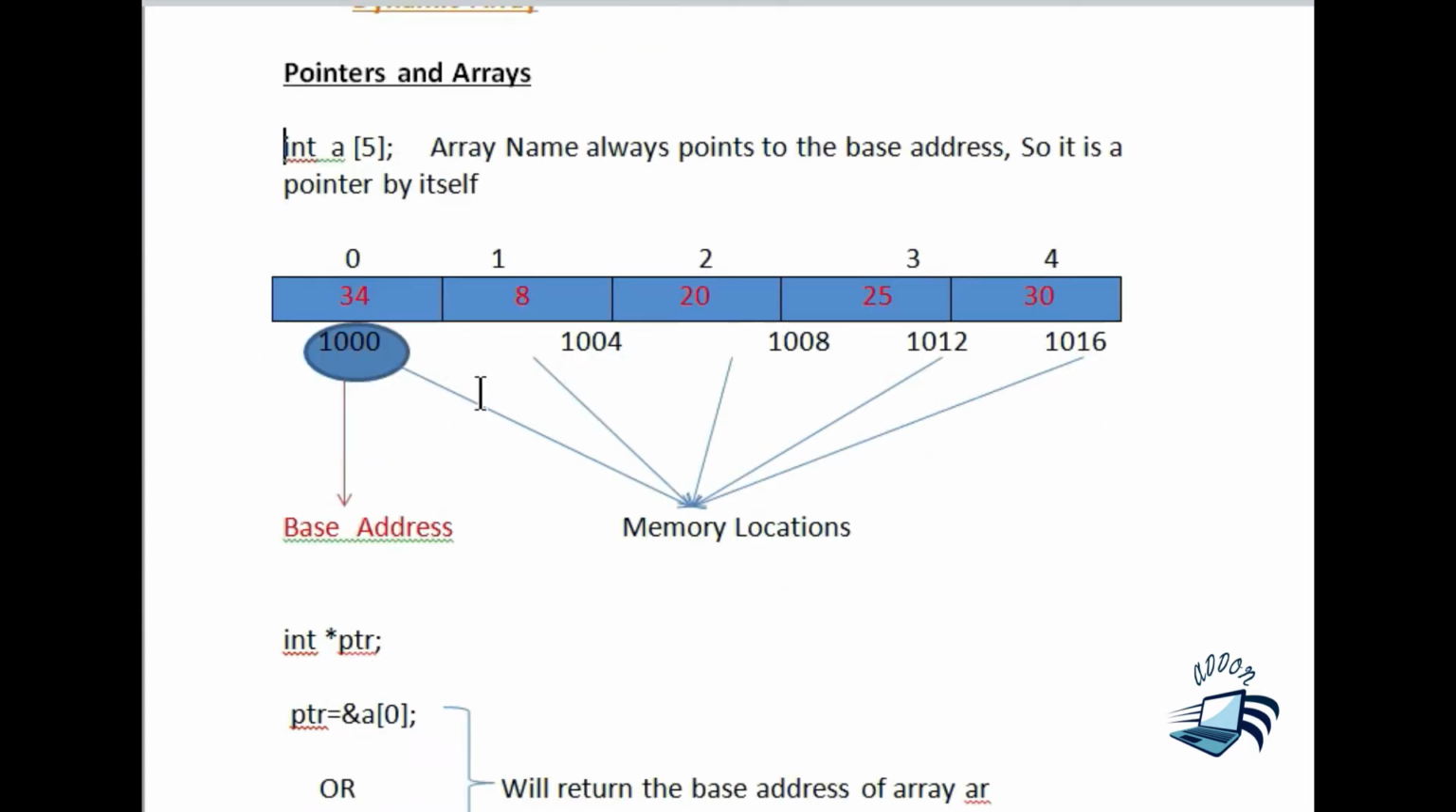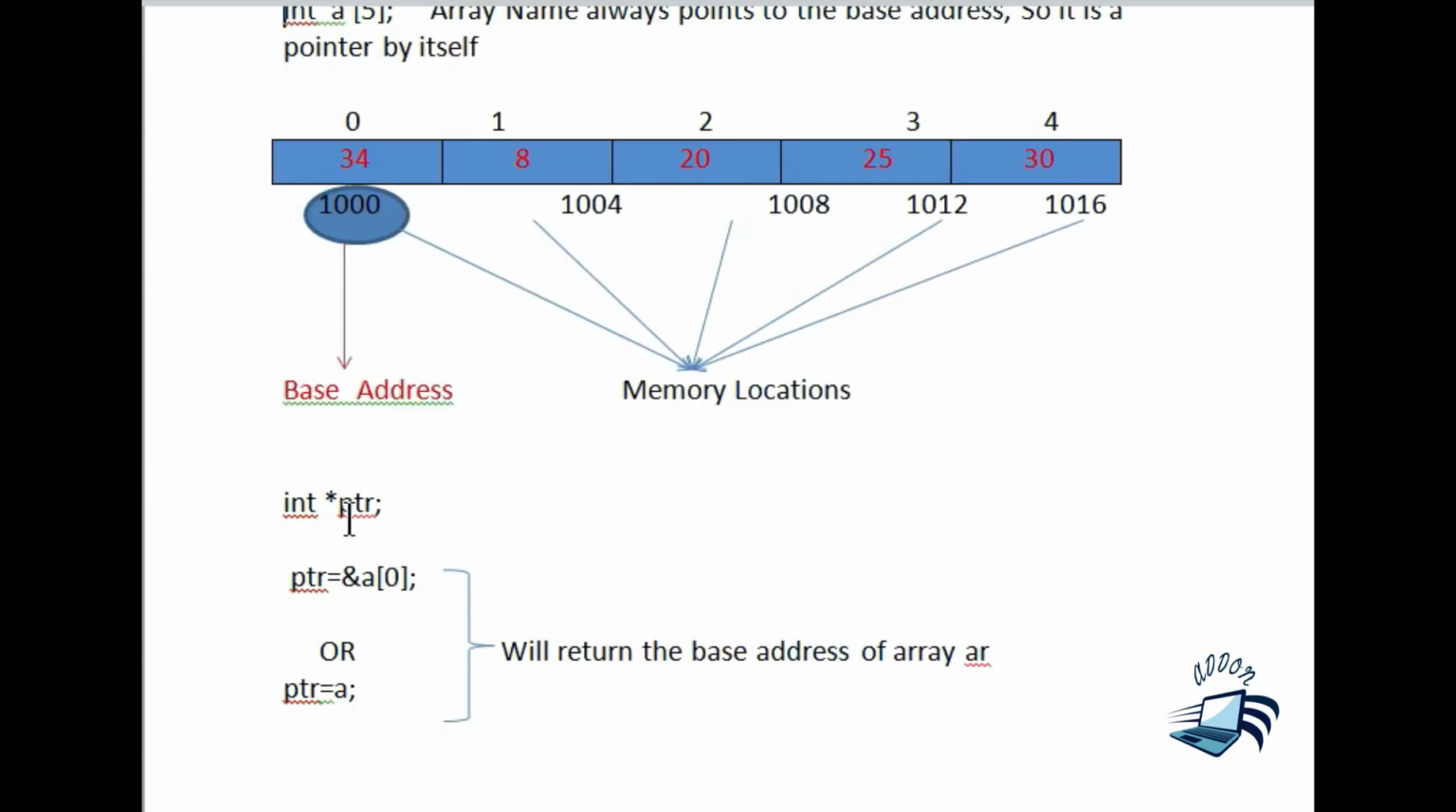Now we have already said that an array is a pointer by itself because the array name always points to the base address. So in this example, a always points to 1000. Since a points to 1000, it is known as the pointer.